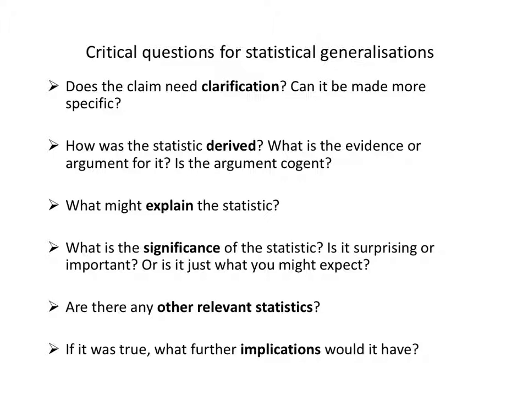So if you can't use the technique of counterexamples to evaluate statistical generalizations, then how can you think critically about them? Well, here are a number of different kinds of questions that you can ask about statistical generalizations. You can ask whether the claim needs some clarification. Is it vague or ambiguous in some way? Can it be made more specific? You can ask questions about how the statistic was derived, what the evidence or argument for it was. If it came from a sample, you can ask questions about the representativeness of that sample, as we'll see when we come to talk about those arguments.